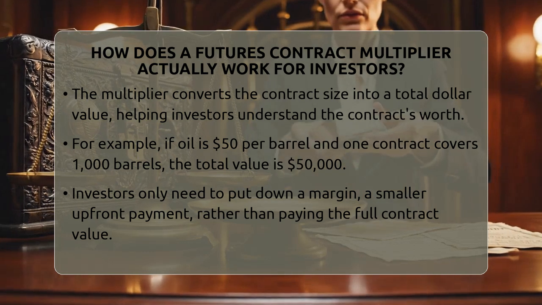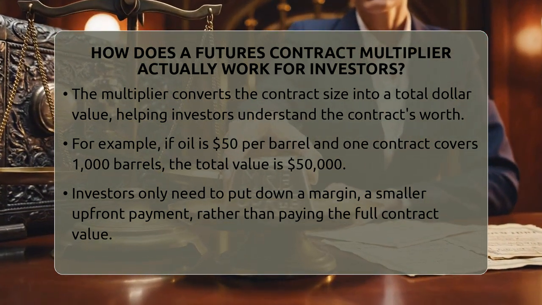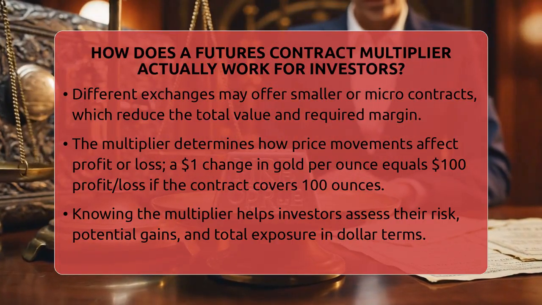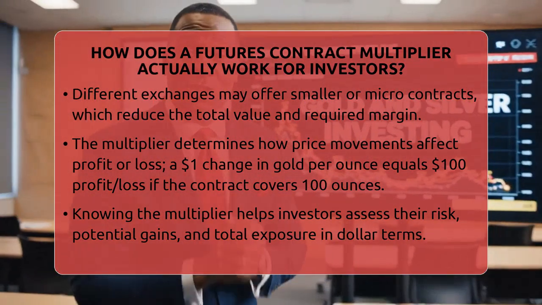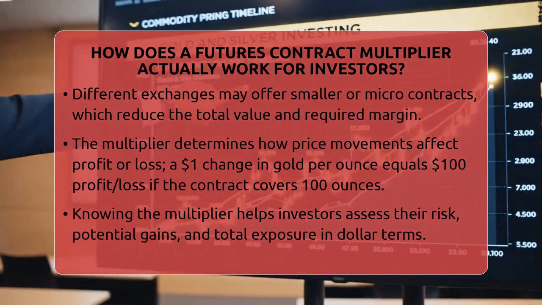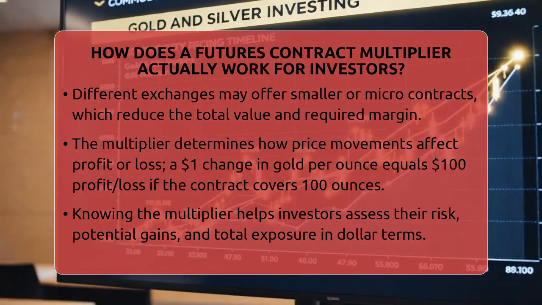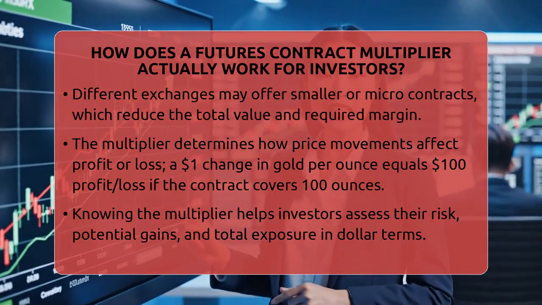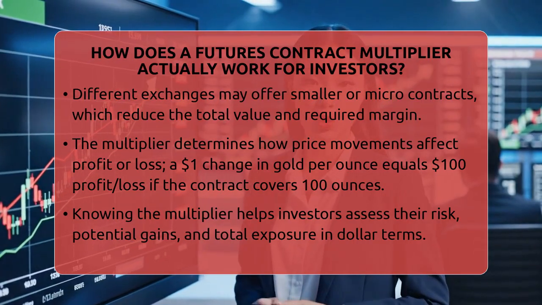Different exchanges might offer different contract sizes for the same asset. For example, there are micro futures contracts that are smaller. A micro crude oil futures contract might cover only 100 barrels, reducing the total value and the margin needed. This allows investors with less capital to participate and manage their risk better.